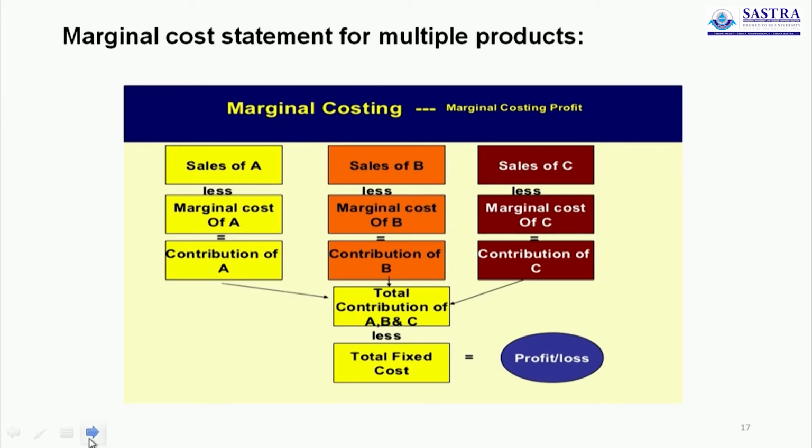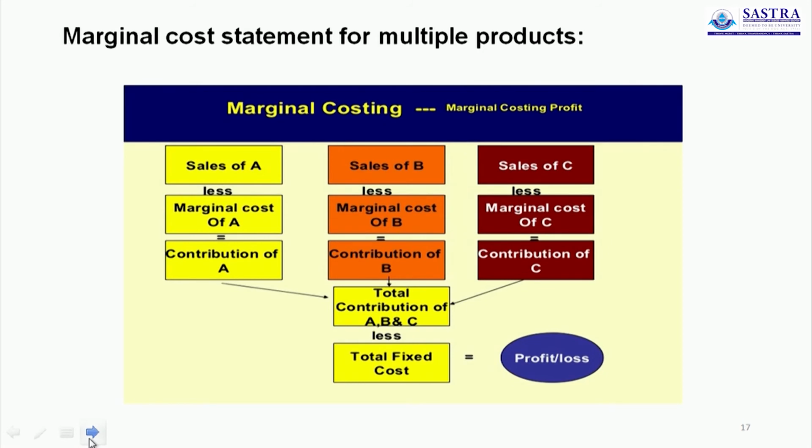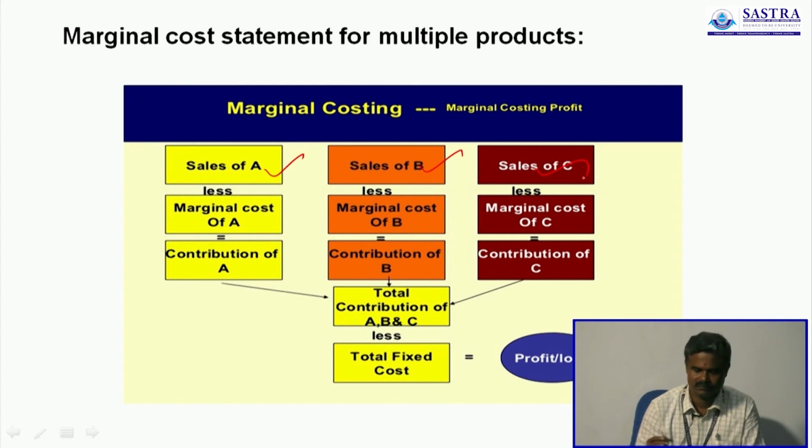Now we are going to prepare a marginal cost statement for multiple products. Previously we discussed how to prepare a marginal cost statement in general. Here we are going to prepare a marginal cost statement for multiple products or multiple proposals or multiple units. Here suppose we have sales of product A, sale of product B and sale of product C. So we take the sales for all the 3 products, less marginal cost.